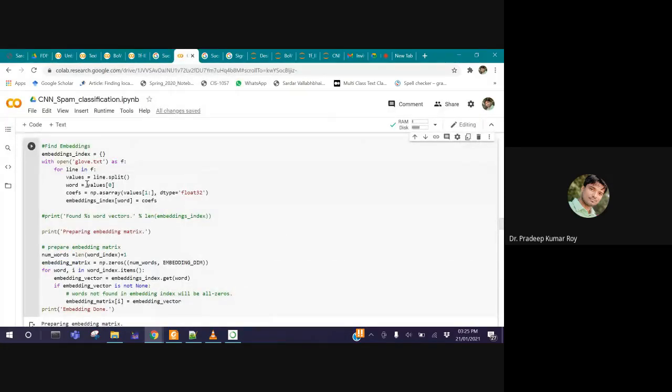Now, line by line, what is there? The word is present at the first position and the remaining 100 coefficients are there, that is their embedded value. So a particular word is represented by 100 different values, each and every word. Now in the morning session, I already explained how to create a sentence matrix. For each and every word, we look for their matrix value, and that is appended one by one. So for all words, we have a complete matrix. Let me check whether we have it or not, otherwise we will open that PPT again.